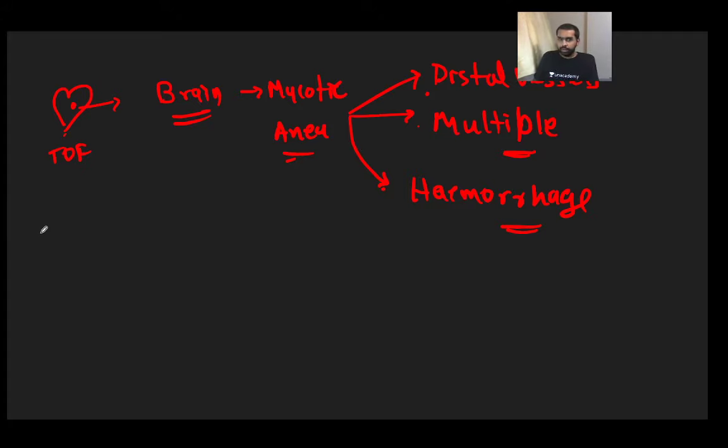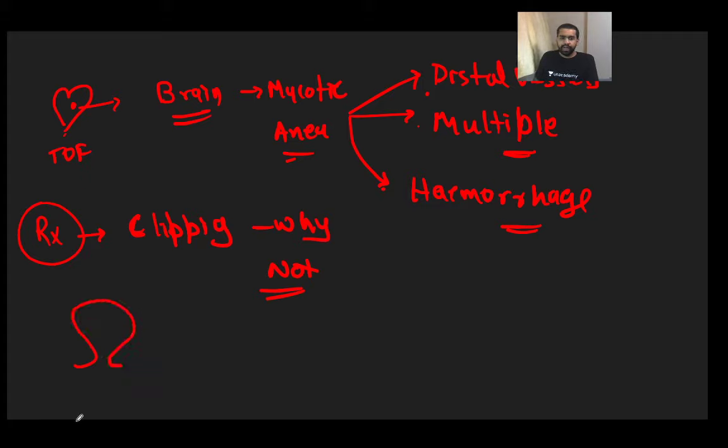So once you go to that particular site and try to treat the mycotic aneurysm, can you go for a clipping? We have already answered that clipping cannot be done. Fair enough. But why is clipping not preferable? Understand, what is clipping basically? You have the neck of an aneurysm and you apply a clip at this neck. Now in a mycotic aneurysm, if it is acute, the fibrous tissue will not be developed properly, and you will not be able to apply the clip.